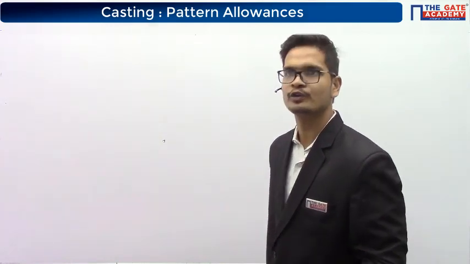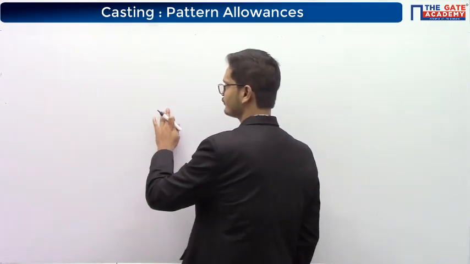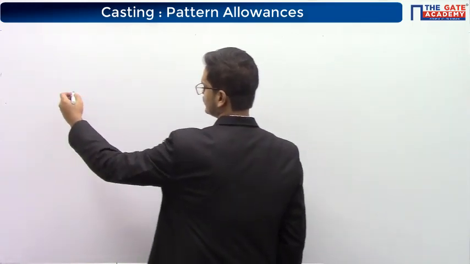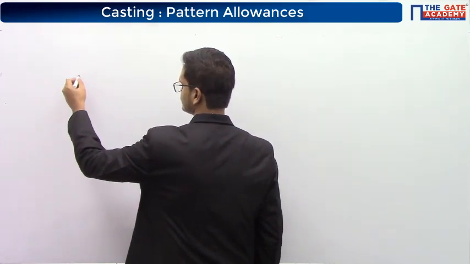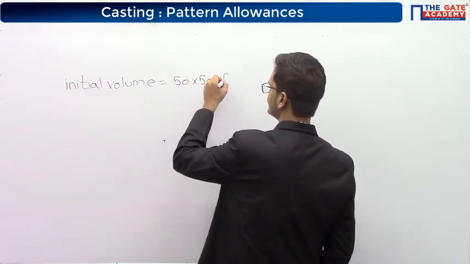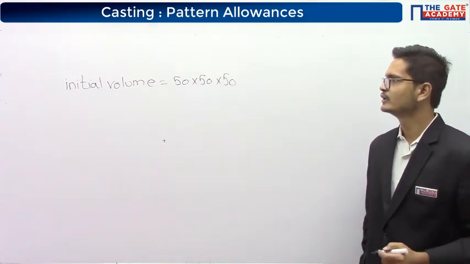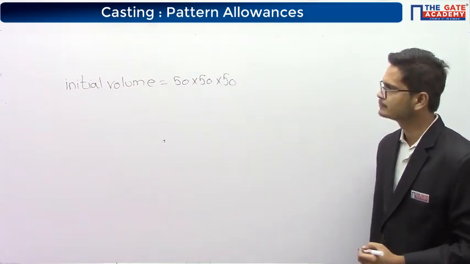See, initial volume, they are saying they are casting a 50 by 50 mm cube. So initial volume is, Abhimanyu is saying option A. Very good, Abhimanyu. That's the right answer. What is the volume of a cube? L cube, right? So initial volume will be 50 into 50 into 50.